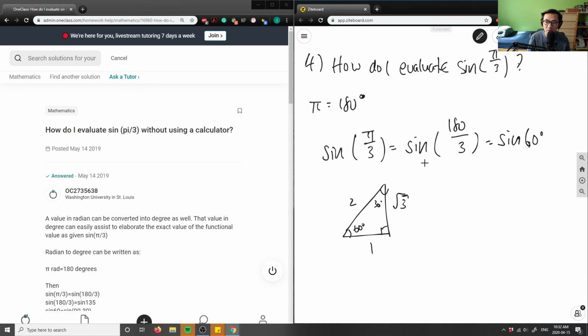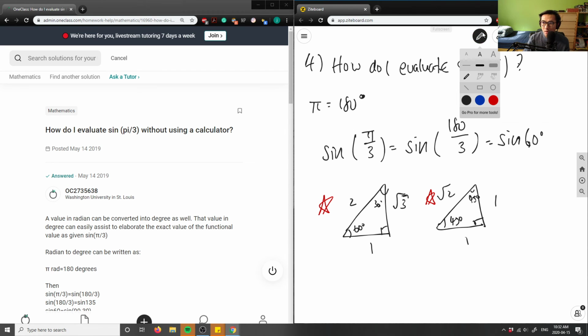Remember, we have to learn two special triangles in grade 11 or algebra 1. The other one is simply 45 degrees here and 45 degrees here, and this is a 1, 1, and √2 kind of triangle. These two special triangles are very, very important to know, because you're going to have to find the exact value of a lot of these.